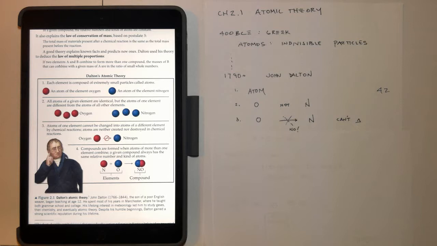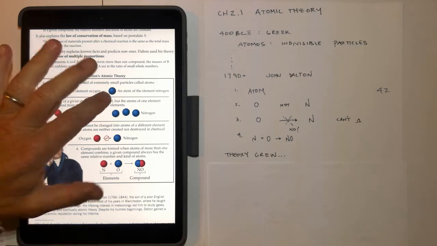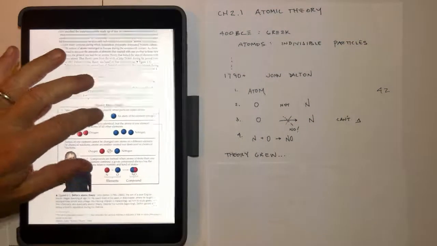Thirdly, he said that you can't change one into the other. You can't change lead into gold, which, of course, was a belief for many years, but you cannot do that. And then fourthly, you can combine 2 or more of these atoms into something called a compound. Nitrogen and oxygen atoms could become nitrogen oxide. And so this was the first time that beliefs carried through for many, many years, and the theory grew. The theory grew and was built upon for many years after that.